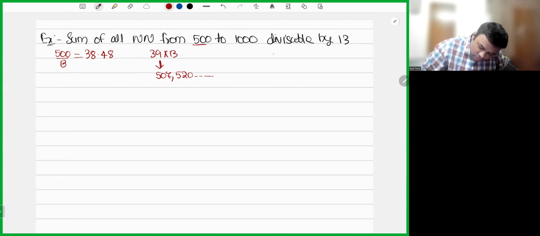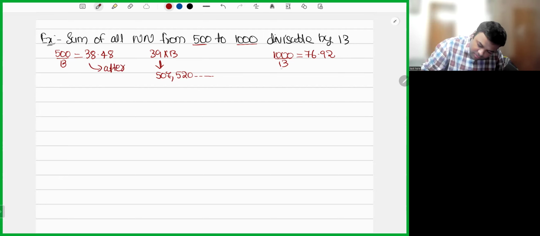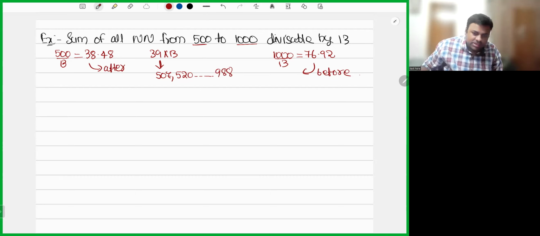Now the last number, 1000 divided by 13. You will get 76.92. In this case, I'll take the before number. Here, for the first term, I take the after number, and here I'll take the before number. So 76 into 13, you will have 988. So this is the progression.